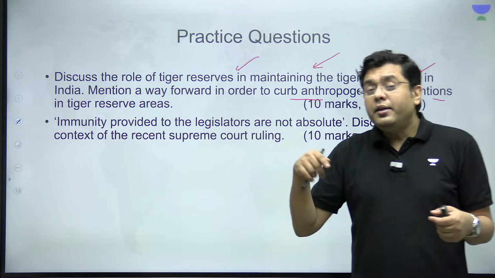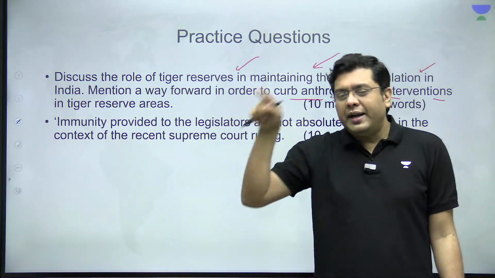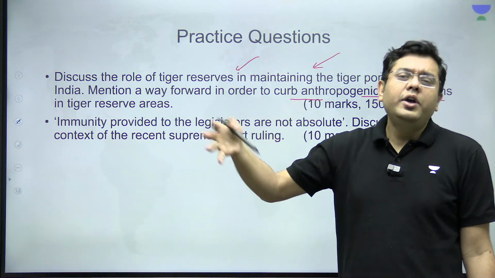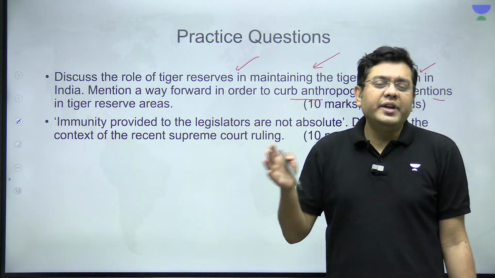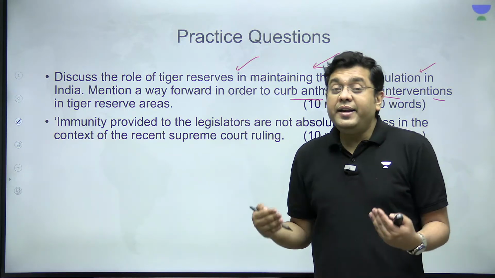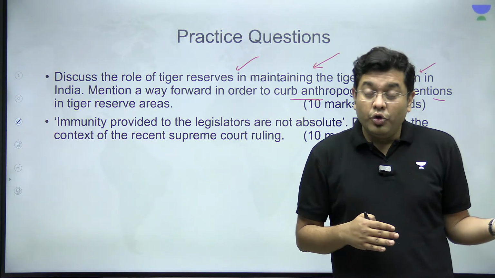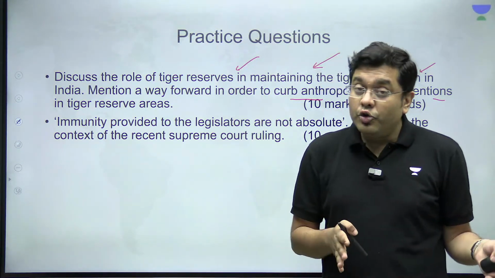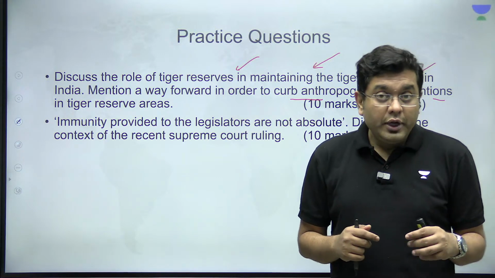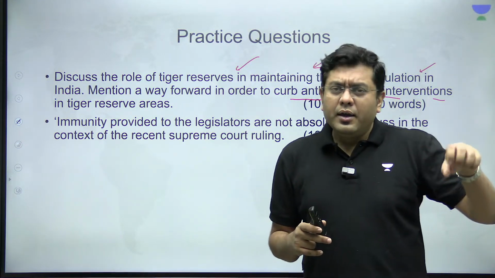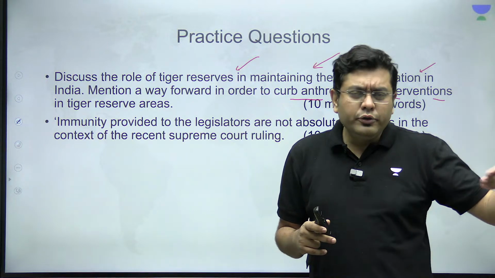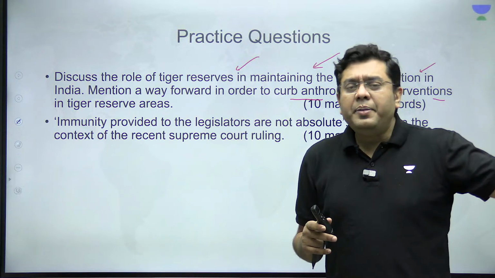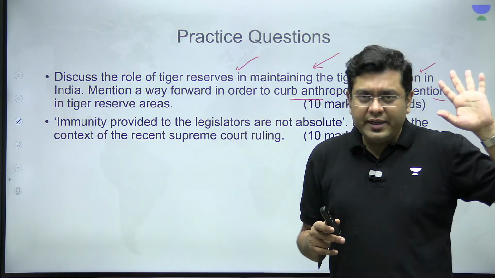Then draw that schematic of the core zone and the buffer zone, talk about that in the buffer zone some of the sustainable activities are allowed, but these anthropogenic interventions and construction activities are endangering and actually causing the fragmentation of the habitat, taking a toll on the tiger population also. Talk about how the prey, or the amount of food for the tiger, reduces, tiger grows weak, then interspecies rivalry basically can lead to natural death also.